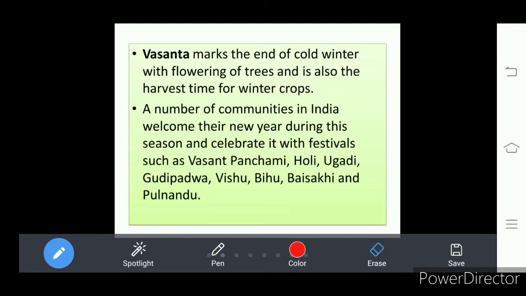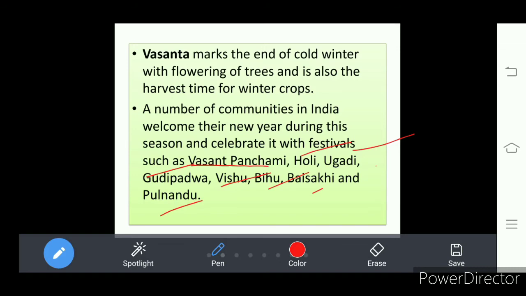All these are the names of the festivals followed by people living in different parts of India. Look at the festival names given here: Vasanta Panchami, Holi, Ugadi, Gudi Padwa, Vishu, Bihu, Baisakhi, and Palnadu.